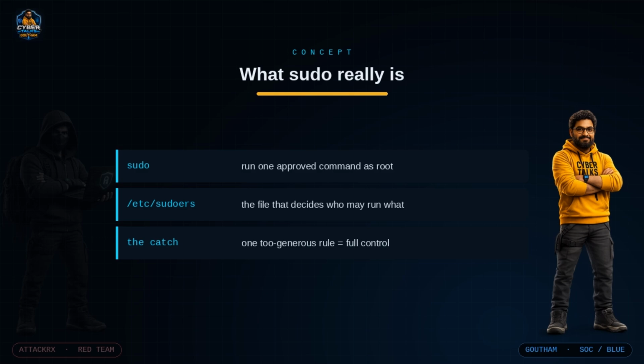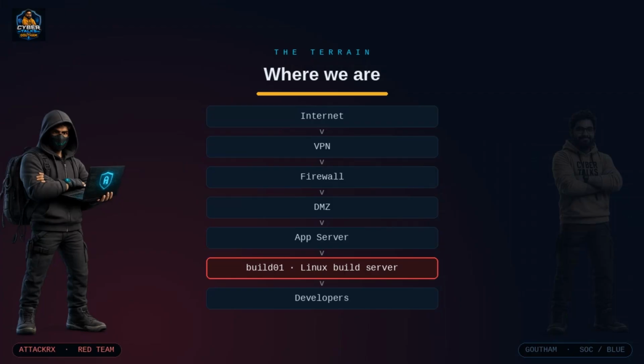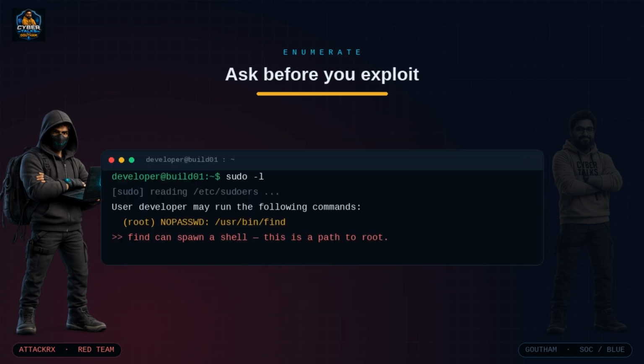ATTACKRX doesn't attack the machine, not yet. The very first thing a good operator wants to know is simply, what am I actually allowed to do? So he asks Linux a question, and the question is sudo -l. This command prints every command this account is permitted to run with elevated privileges, and look at what comes back. One line: developer may run as root with no password required the program /usr/bin/find. Let me translate that line field by field, because every word matters.